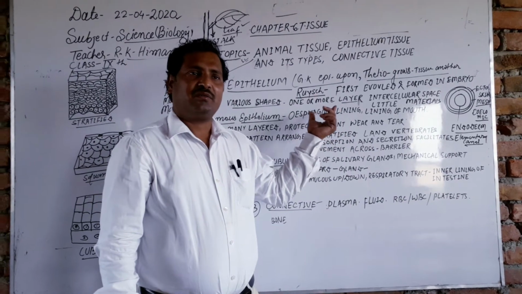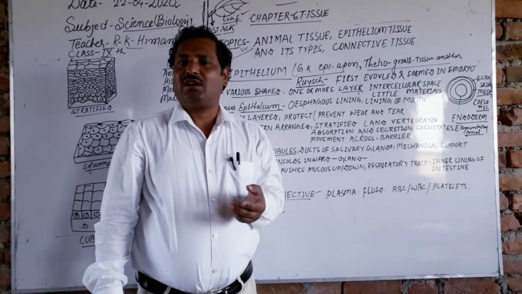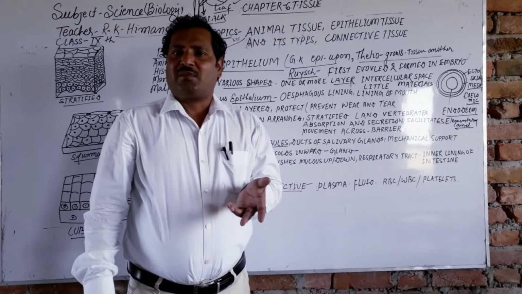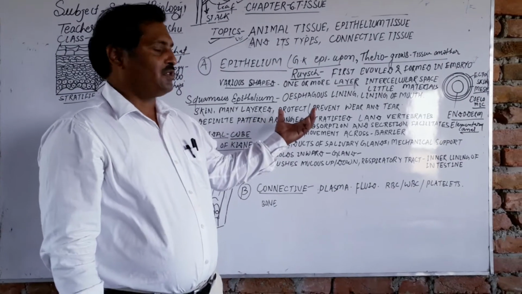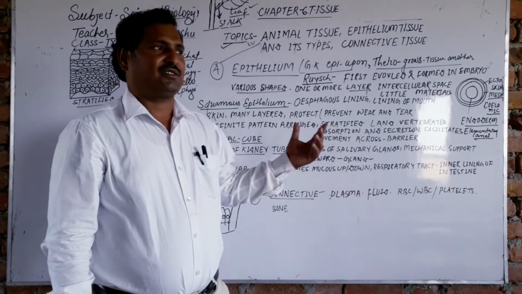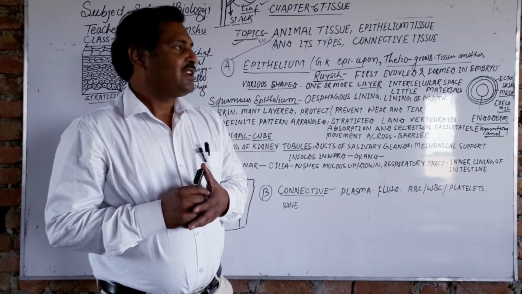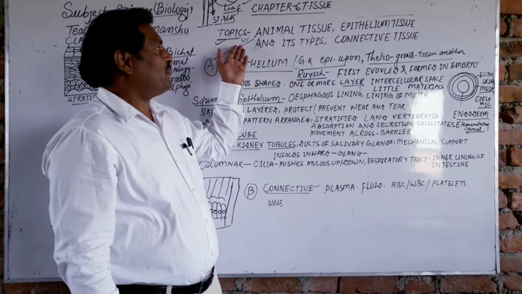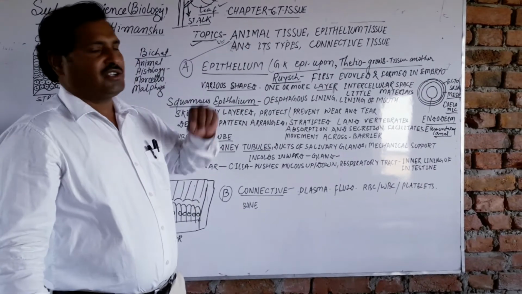And what are the different elements of xylem? Trachea, vessels, xylem parenchyma, and xylem fibers. Xylem and phloem are the conductive tissues. They conduct water and minerals to the various parts of the plant body. So dear students, after the plant tissue, we have to study the animal tissue.